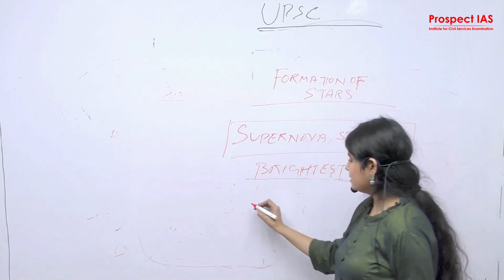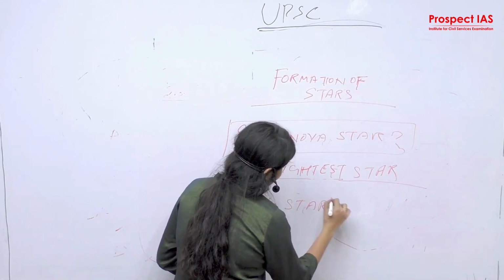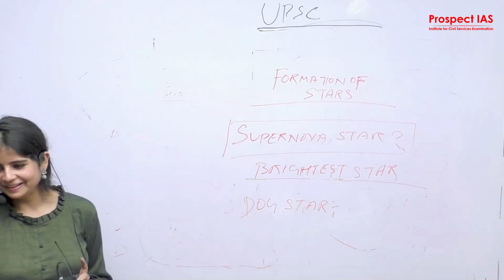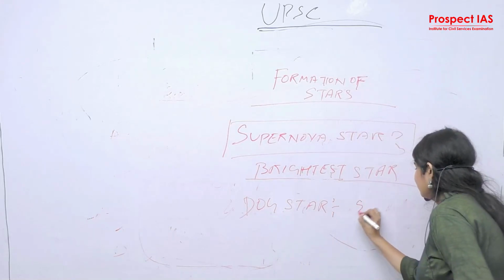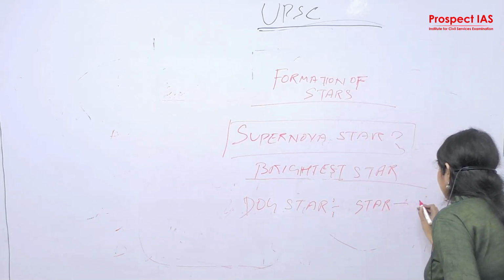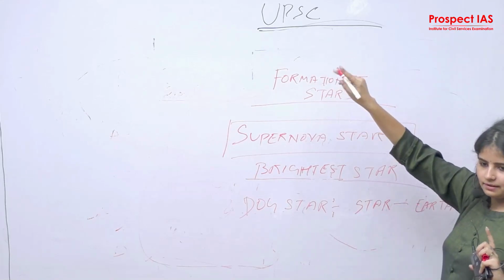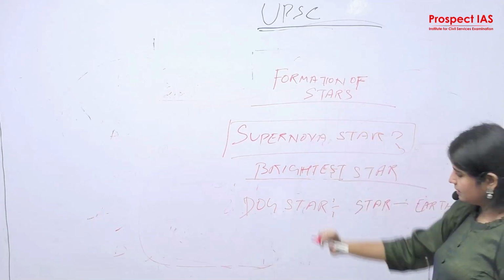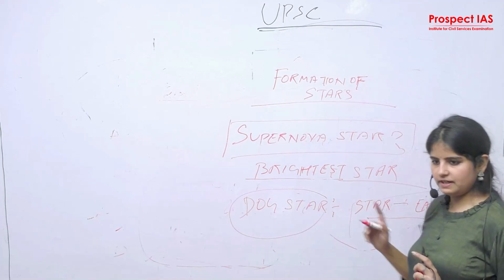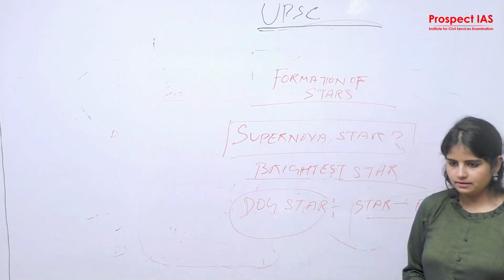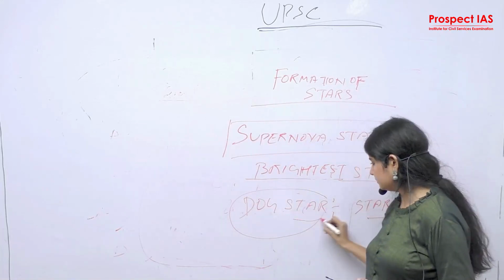Okay. What is a dog star? It is not in the shape of a dog. Dog star is basically the star that you can see from the Earth directly. The first star you can see, right? The very first star by the start of the evening, the first shining star on the north. So this is the dog star.